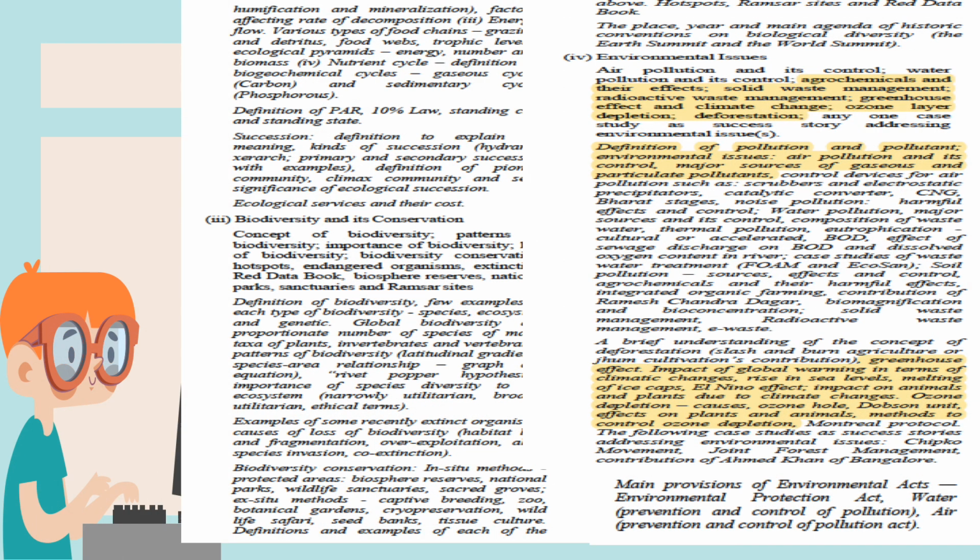Next is biodiversity and conservation. Nothing has been removed. Environmental issues: they have removed agrochemicals and their effects. They are talking about pollution here, waste management, greenhouse effects and all. Deforestation is there. Definition of pollution and pollutants, environmental issues like air pollution and its control, major sources of gaseous and particulate pollution, then greenhouse effect till ozone layer depletion has been removed. So please carefully see the highlighted portions. The portions which are highlighted have been removed in the reduced syllabus.